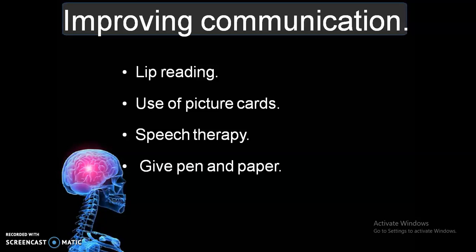Means once the patient is able to write, then we can give the patient a piece of paper and pen, and the patient can write the message in that particular paper. That's the different things what we have to use for improving the communication: lip reading, picture cards, speech therapy, and giving the pen and paper.